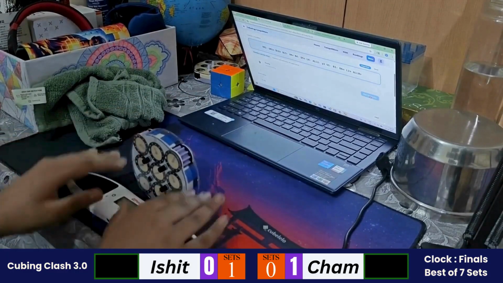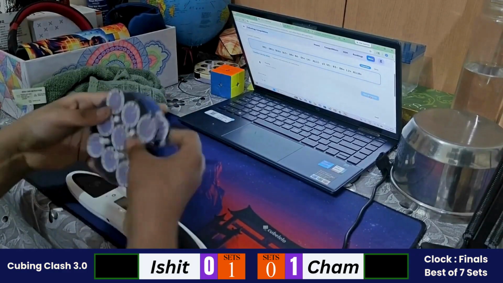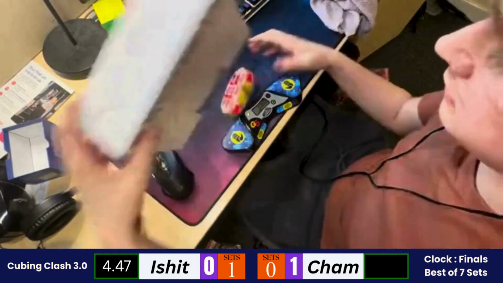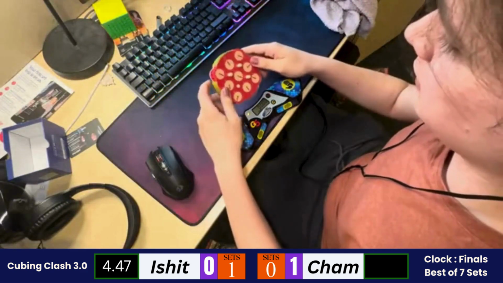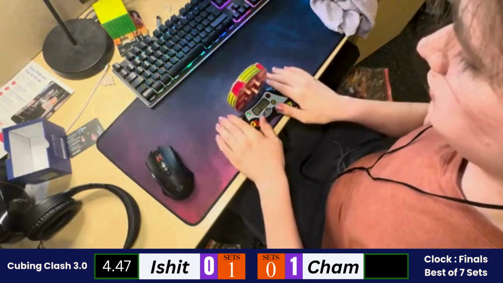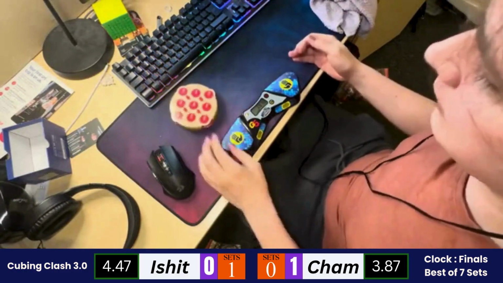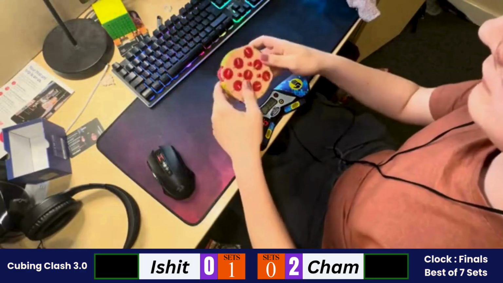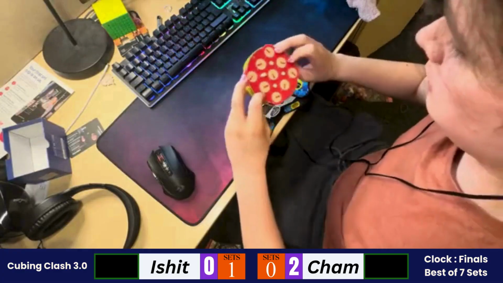Ishit starting with the second solve of the set. Okay, Ishit safety flipped and had some issue, so he had to flip it. So 4.47 from Ishit. Cham starting out with his second solve for the set. Started with the execution pretty quick and a 3.87 from Cham. So 0-2 is the set score. So it's a good lead for Cham. He only needs to win one of the upcoming 3 solves in the set to win the set.